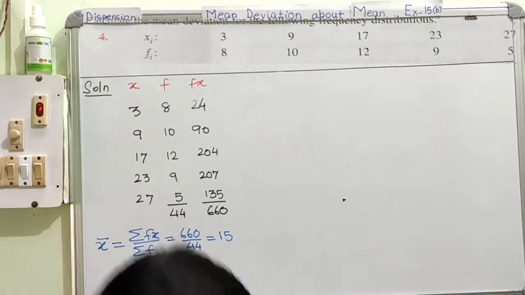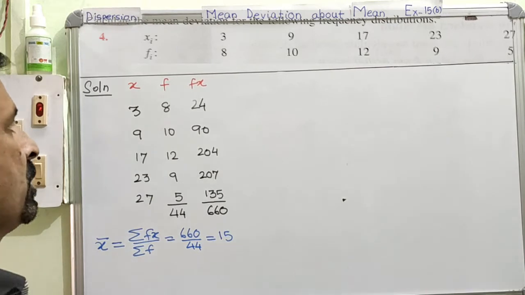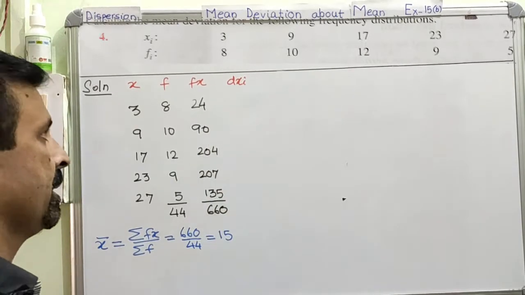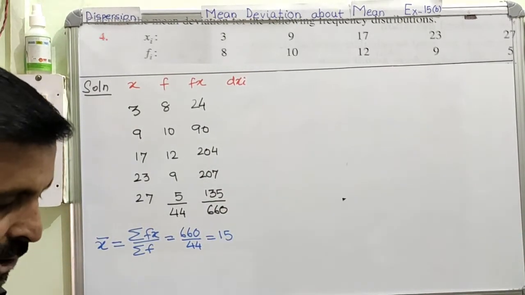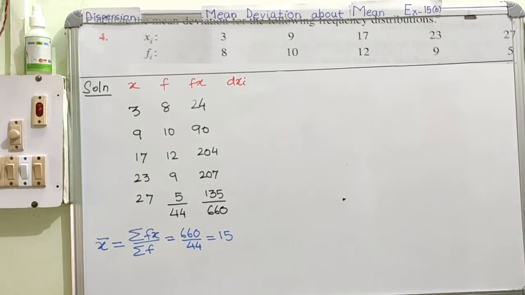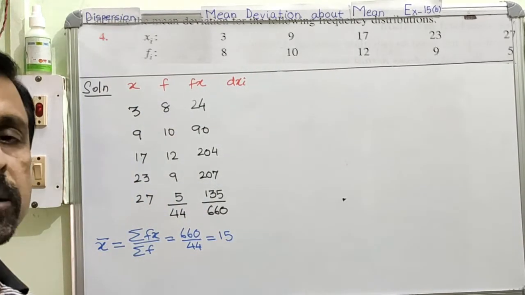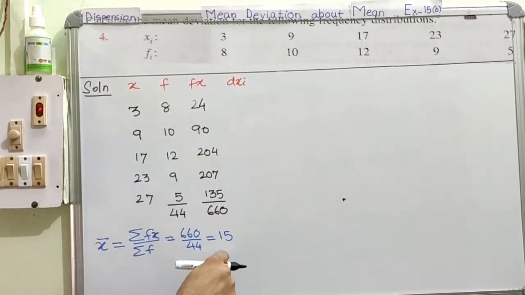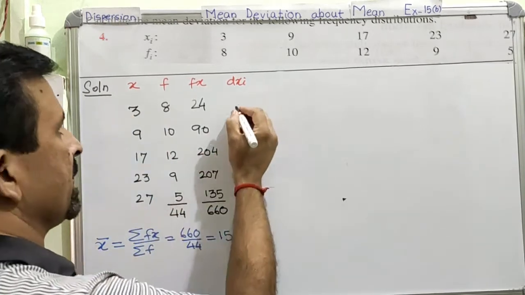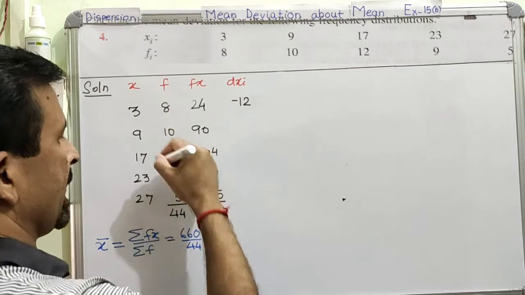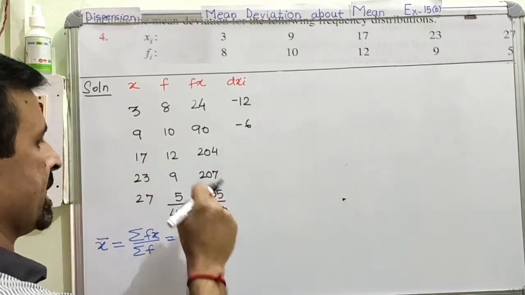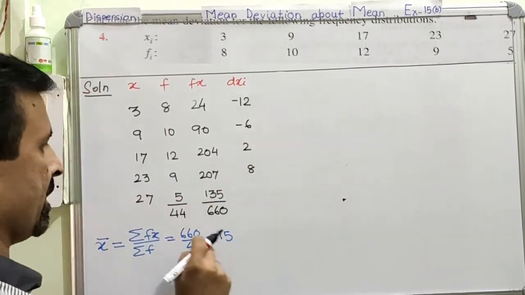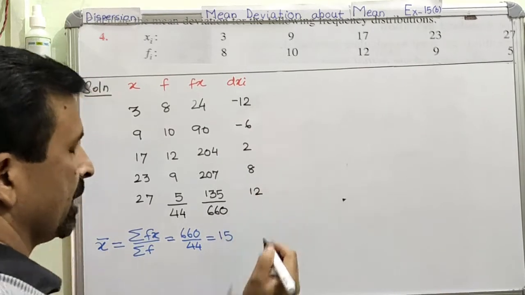Now once this is calculated, the next thing that we have to find out is the deviation column. So we are now going to create the deviation column. Is it okay? You know now how we calculate the deviation column? X minus mean. Your mean is this and your x is this. So just simply go on subtracting. So 3 minus 15 is minus 12. 9 minus 15 is minus 6. 17 minus 15 is positive 2. 23 minus 15 is positive 8. 27 minus 15 is positive 12. Is this very clear?